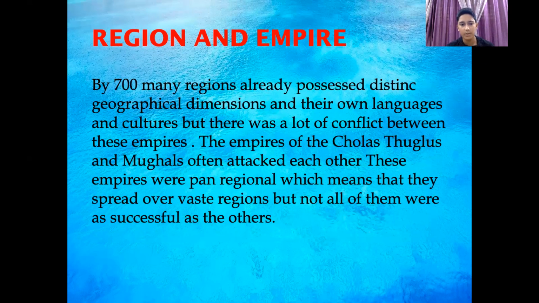Let's talk a little bit more about region and empire. By 700 CE, many regions already possessed distinct geographical dimensions. The regions had their own languages and cultures. But there was a lot of conflict between these empires. For example, the empires of the Cholas, Tughlaqs, and Mughals often attacked each other. These empires were pan-regional. Pan-regional means that they spread over vast regions, but not all of them were as successful as others. Some became very successful, while some got demolished.